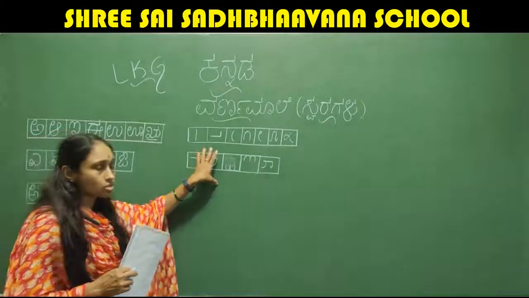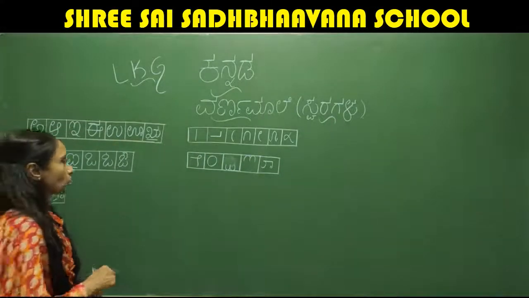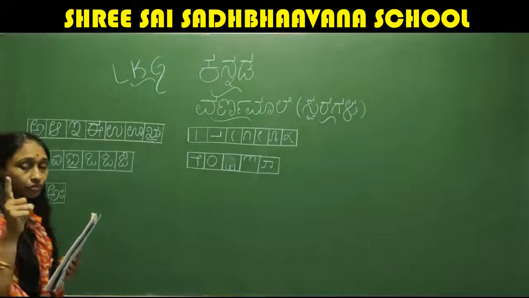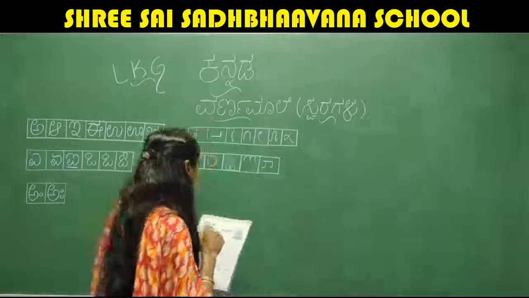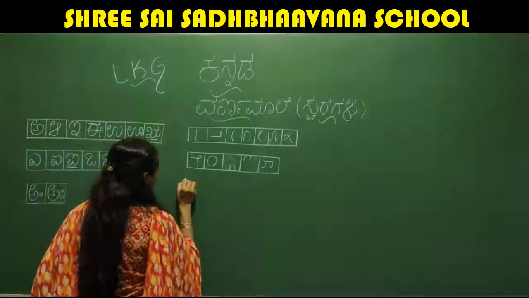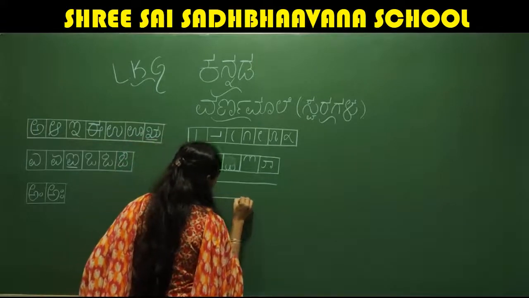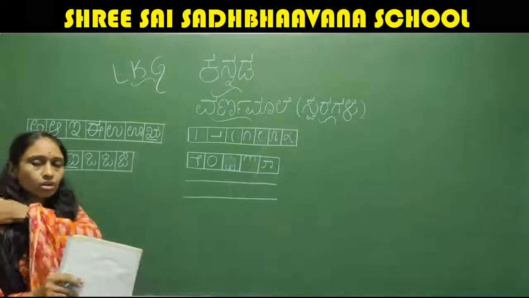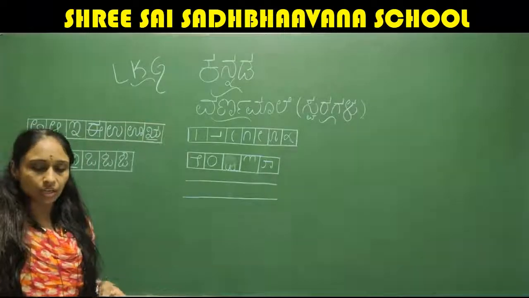Fine. So first, these are all the strokes you have learned. By using these strokes only, we are going to learn the letters. So the first letter we have in Kannada, that you all know, is A. In your book you will be having 2 lines like this, right? For English you will have 4 lines, but while writing in Kannada you are provided with only 2 lines. So by using these 2 lines only, we are going to write the Kannada alphabet.